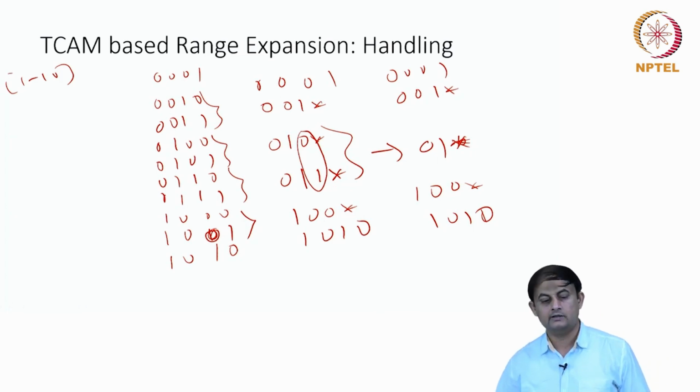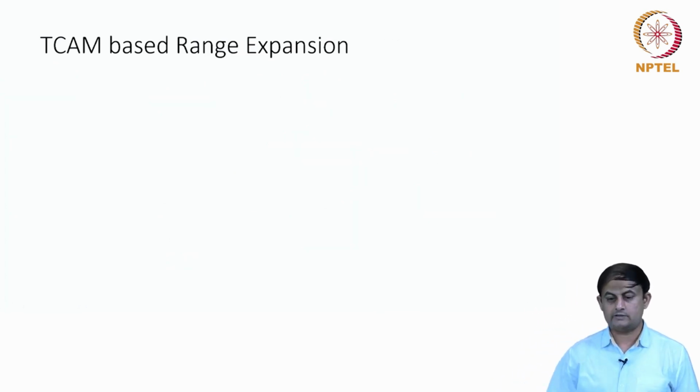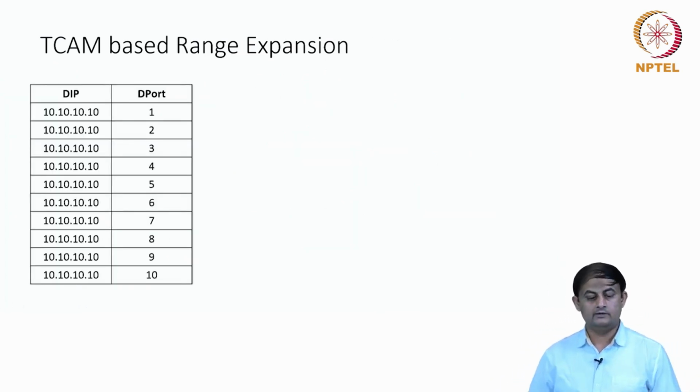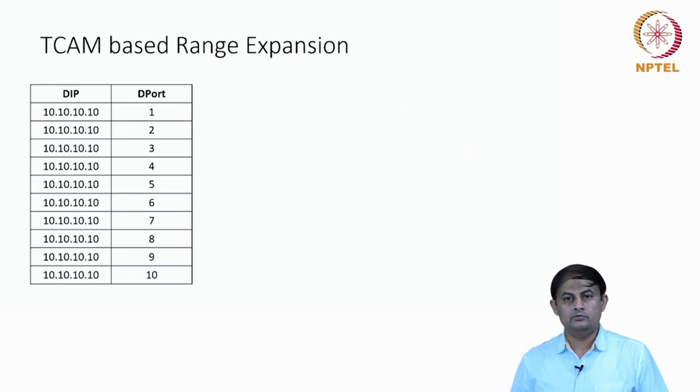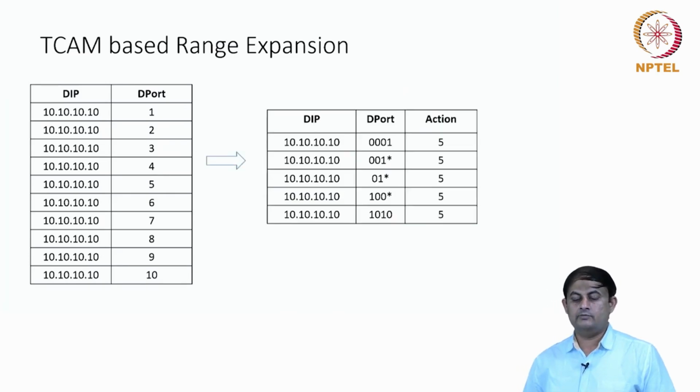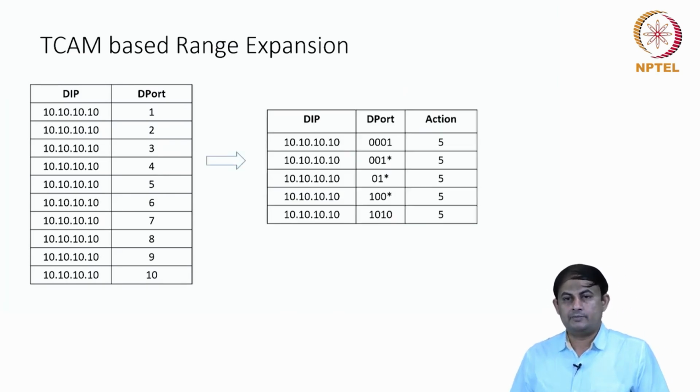This is called TCAM range expansion handling. So how does the table look? I started with 1 rule, and the destination port number was in this range. I expanded it to 10, and now by virtue of merging the prefixes, as I wrote in the previous example, you get these 5 unique prefixes, and I am taking the action 5.